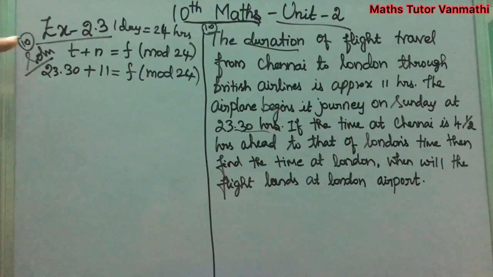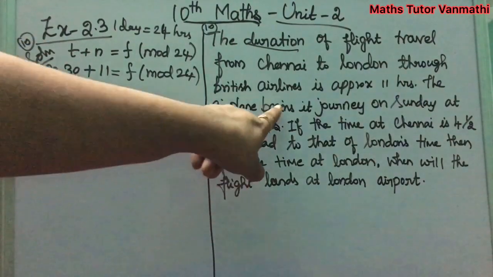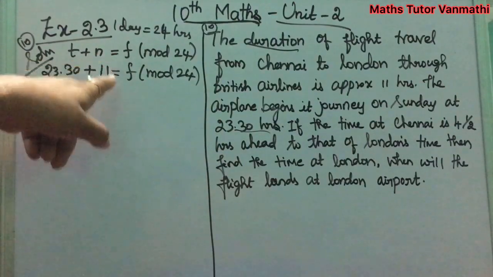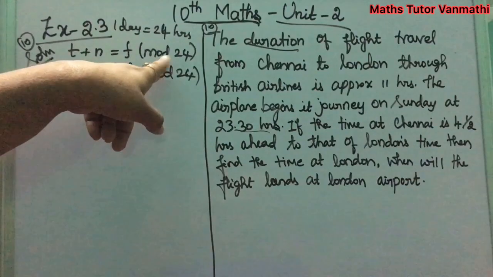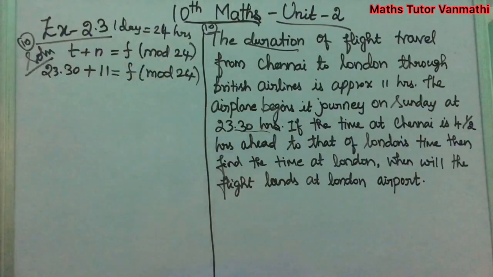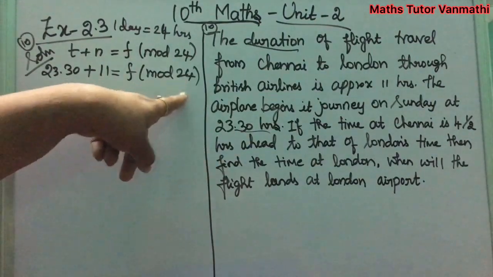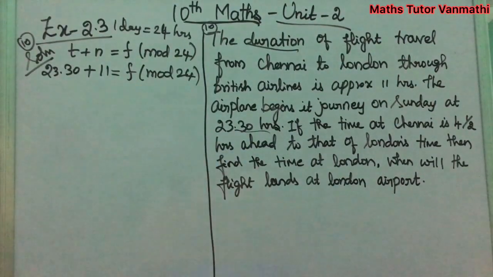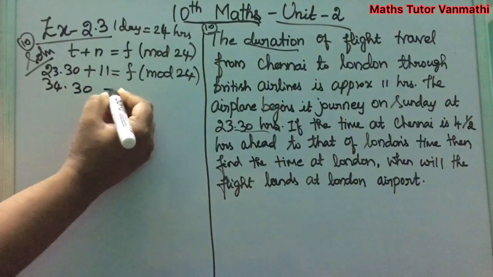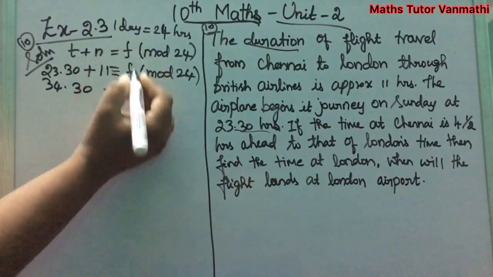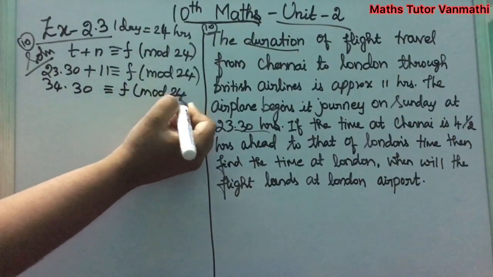Clear? We are using this formula. This is the flight starting time, that is the beginning time, and this is the duration, 11 hours. This is what we are going to find, and this modulus 24 is nothing but one day has 24 hours. Here we are dealing with time only, so we are taking mod 24. Now adding this, what will you get? 34.30, which is congruent to f mod 24.